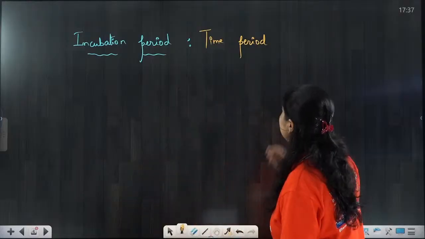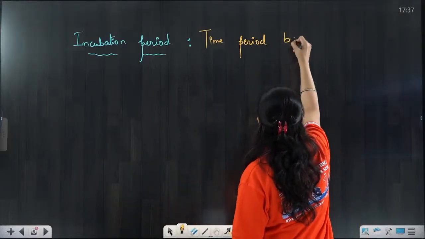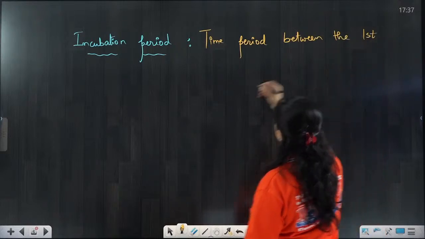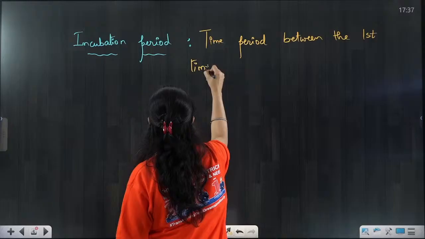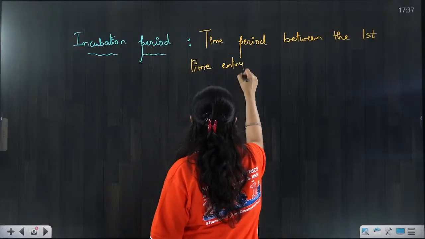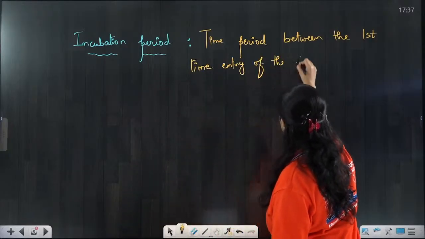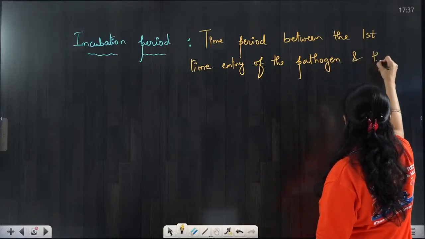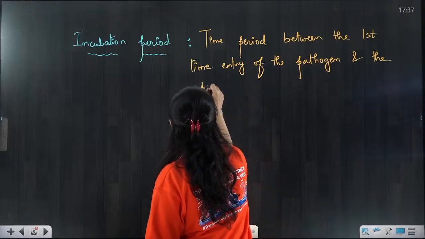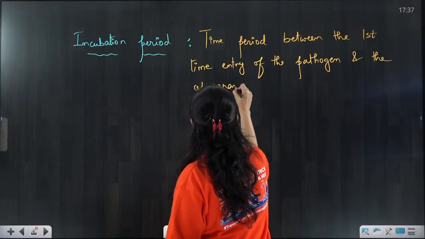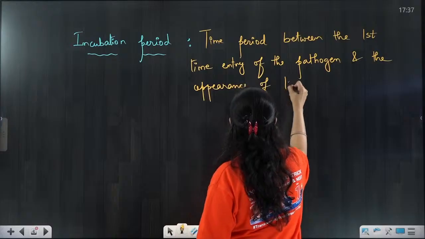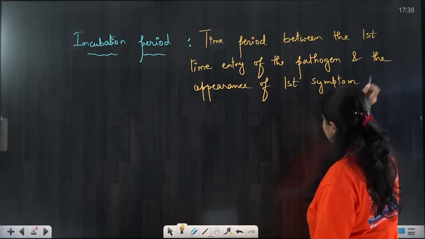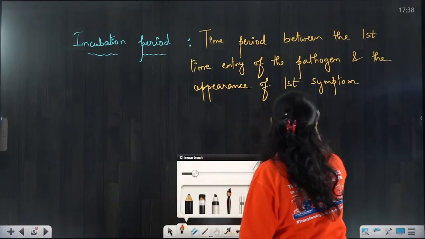So write this down. Time period between the first time entry of the pathogen and the appearance of first symptom. Now remember this very carefully.